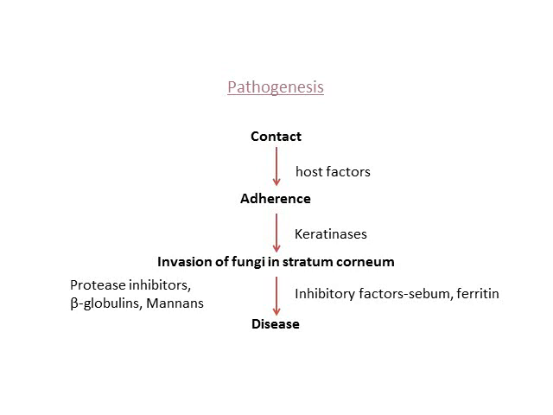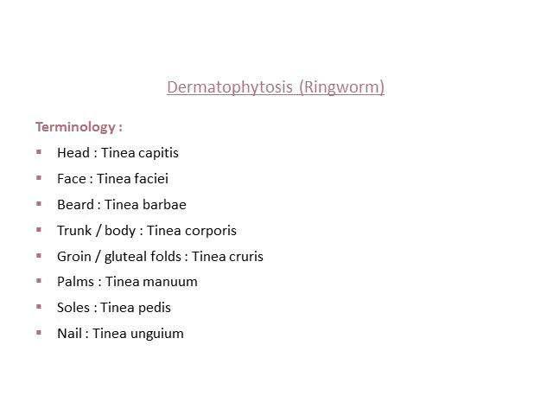It gets a contact, it adheres to the skin, and then the fungus invades the stratum corneum, that is the top layer of the skin. Then it causes the disease. So we call it dermatophytosis, that is ringworm. Based on the area involved, we give different names for this.